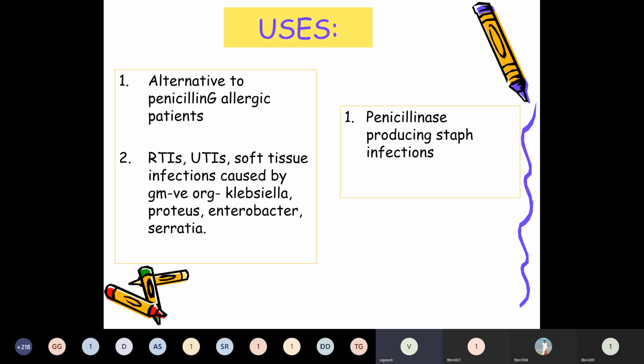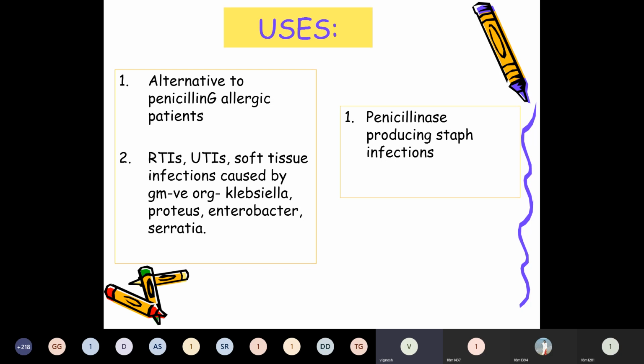So, coming to the uses of cephalosporins, they are one of the most commonly used antibiotics because they cover a wide range of gram-positive and gram-negative bacteria, including some anaerobes. But there is no action against MRSA, and other than fifth generation, Bacteroides fragilis, Enterococci, and mycobacteria. I'll tell you the mnemonic for which organisms are resistant to the cephalosporins.